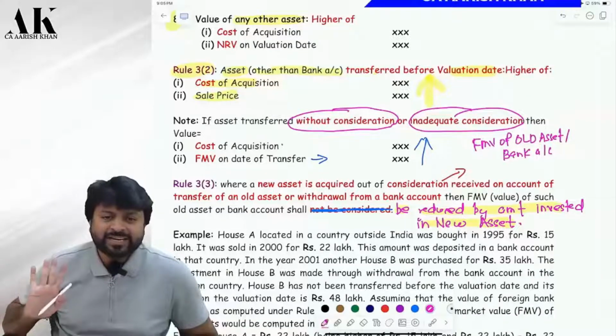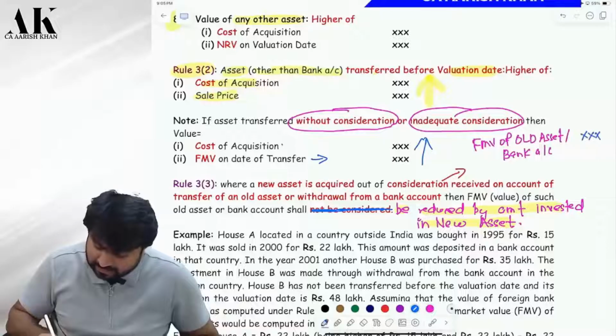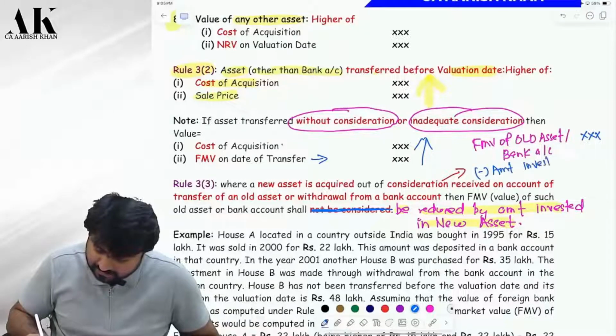Is this 100% clear? So FMV of old asset and bank account shall be reduced by the amount invested in the new asset. Is this 100% clear? And this will be taxable.